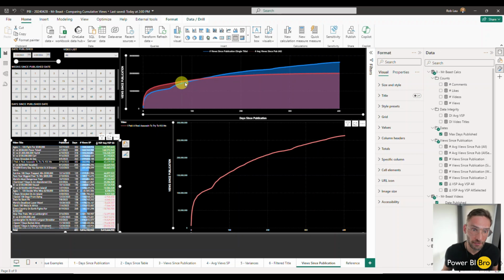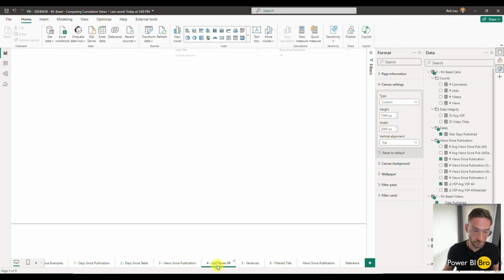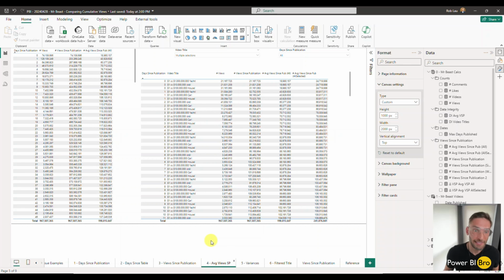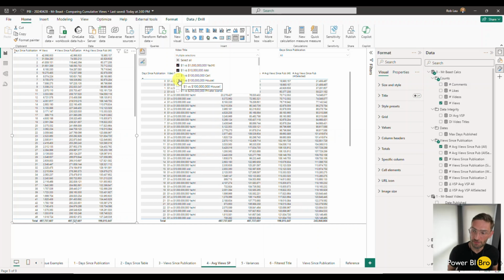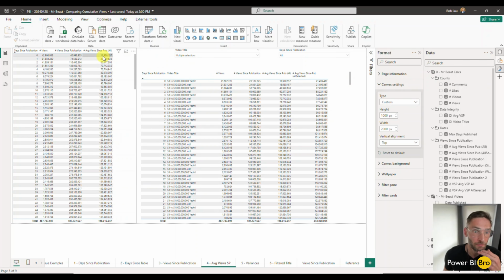So again, we're going to start now with how do we get to this average line going across? Average views since publication all. There's also going to be an option to get all selected, and we'll talk about that too. So average views since publication. This one right here. What it's doing in the background, sometimes it's easier to see if we just pick 2. I like to conceptually talk through a calculation, then show it to you so we can track with it.